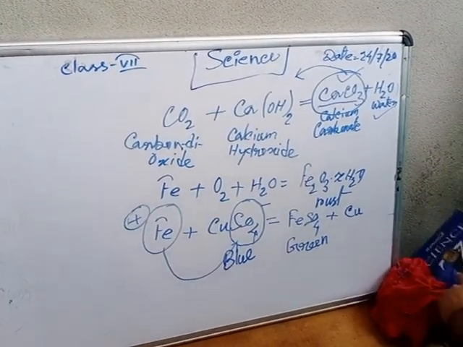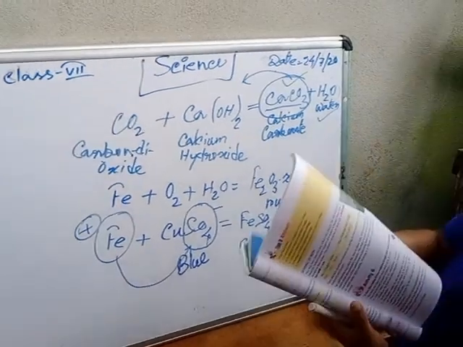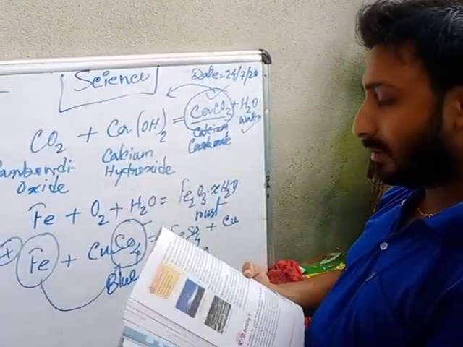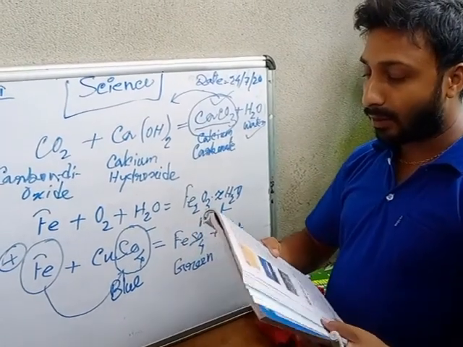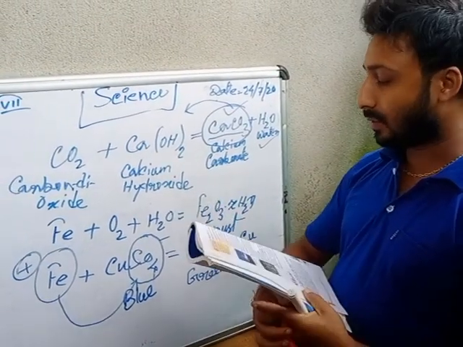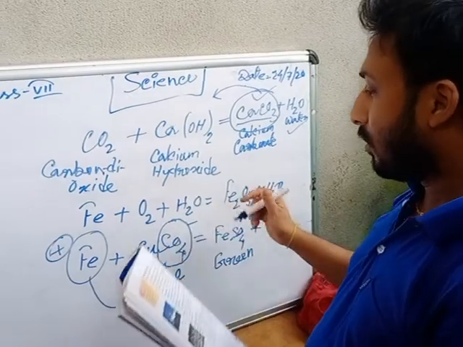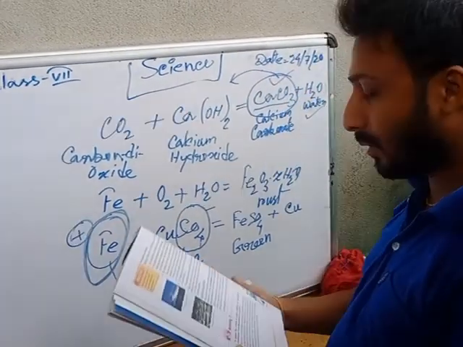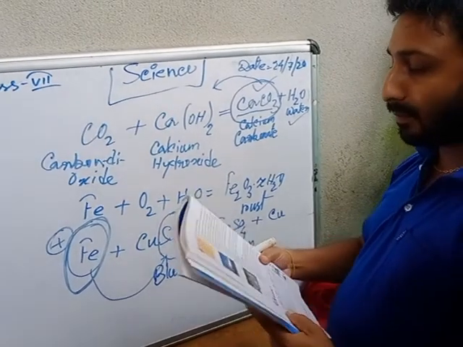Then I will tell you a few ways of prevention of rust. How to prevent rust? By coating the iron surface with grease or oil. If you coat the iron with grease or any other oil, it will be prevented from rust.